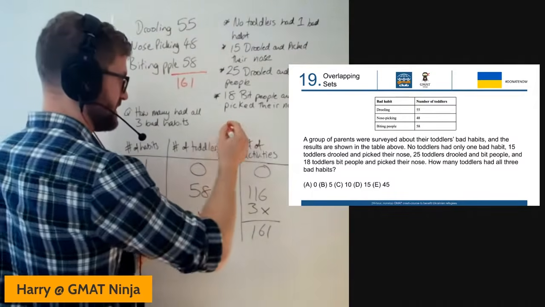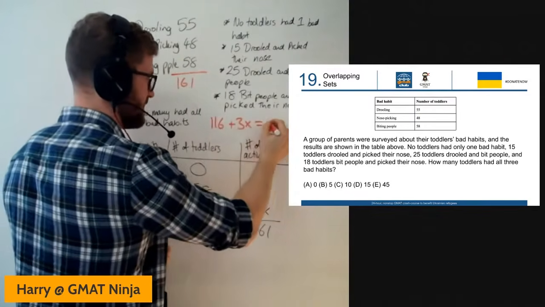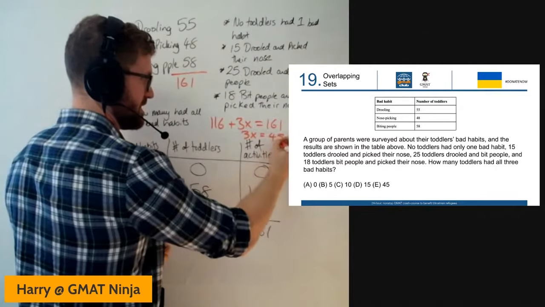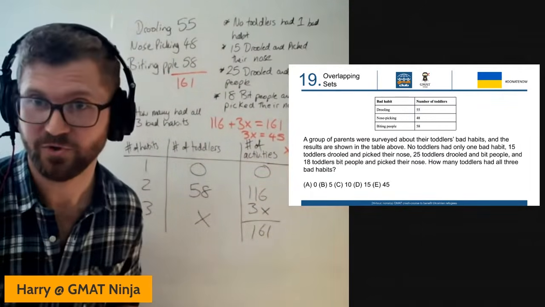And I'll squeeze this in here. If I sum down that line, 116 plus 3X equals 161. So that would give us 3X would equal 45. And so X is 15 there, which should be D.